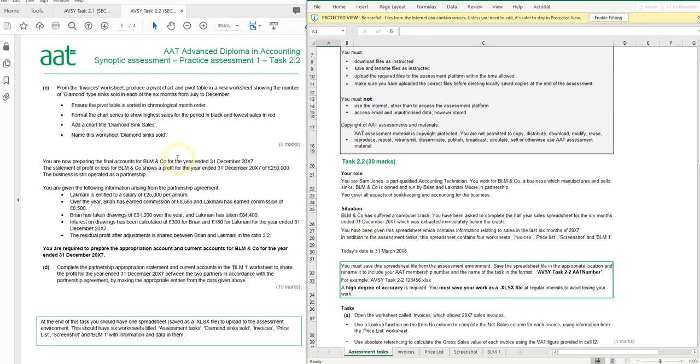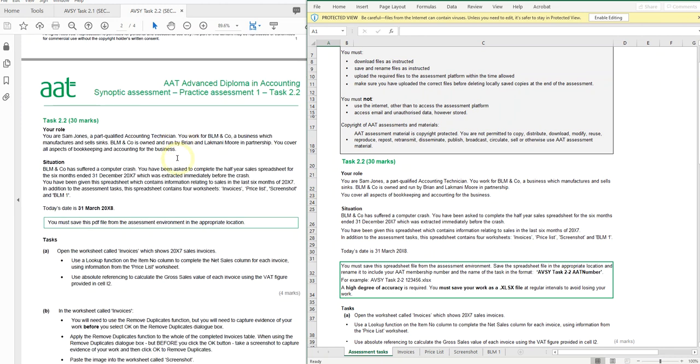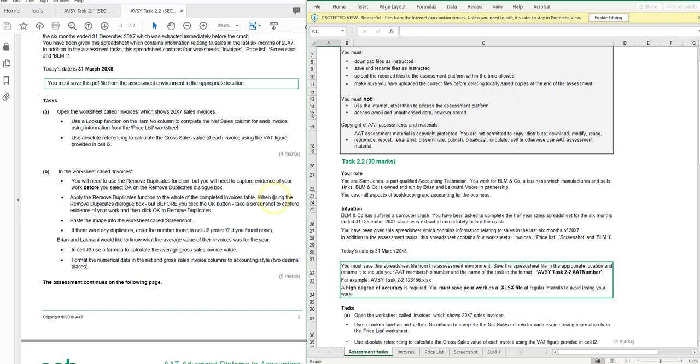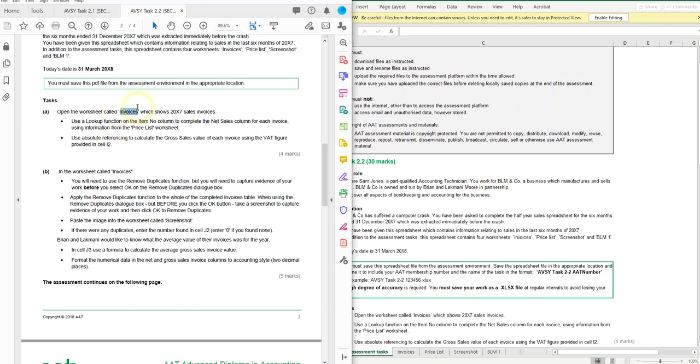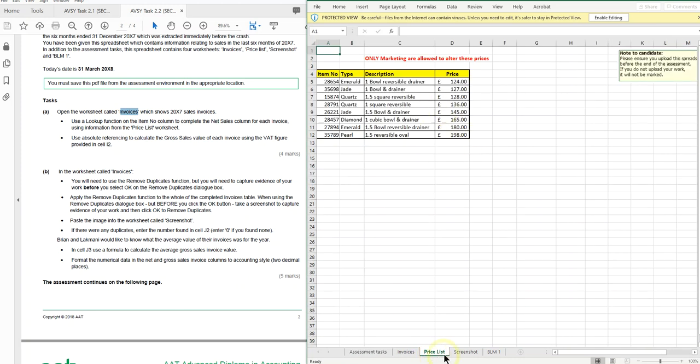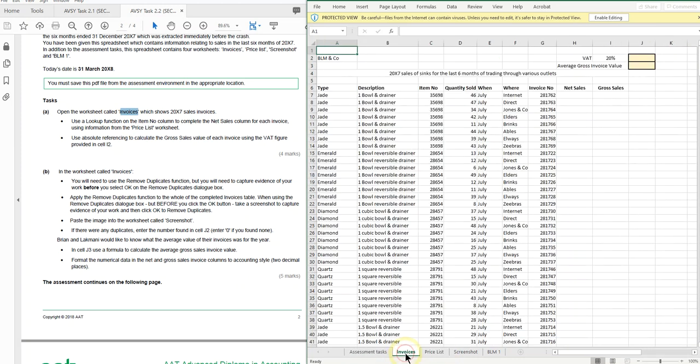Give myself a bit more room there. So once again we are Sam, and we are looking at the fact that BLM has suffered a computer crash, and I will assume you've read the instructions in full and always read all of the points that you need to do before you start working on it. But we need to work on the Invoices worksheet, and we need to use a lookup function to pull the prices from the price list, which is on the price list worksheet, into the invoices where they have been missed off. So we've got the net sales column to complete and the gross sales column to complete.